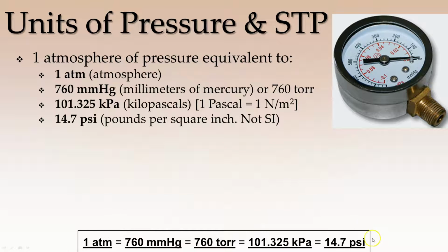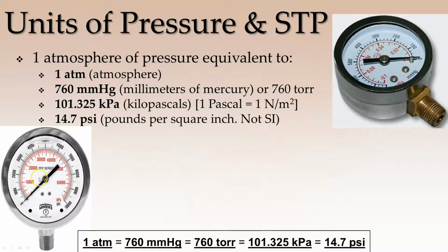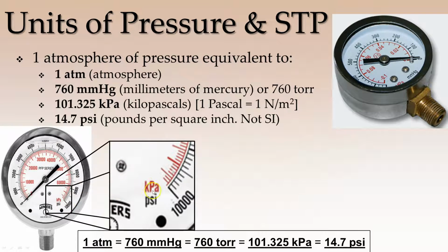What you will see, and I will always give you this on a test or on a quiz or anything else like that, are all of these right here. All of these are equivalent. You can use these with dimensional analysis to figure out and convert between units. 1 atmosphere, 760 millimeters of mercury, 760 torr, remember torr is equivalent to millimeters of mercury, 101.325 kilopascals, or 14.7 psi. All of those the same, all of those equivalent. Here we have another pressure gauge. This one has both kilopascals and psi. These are common units.